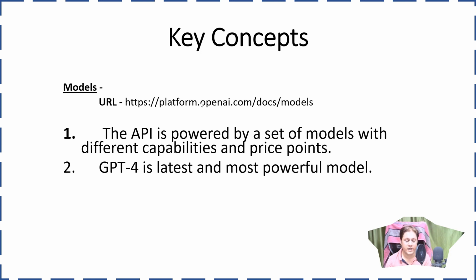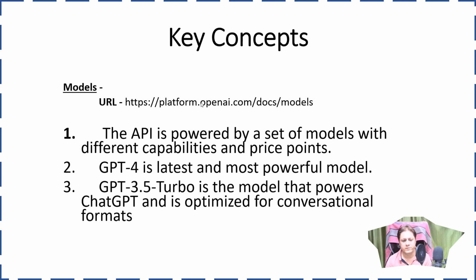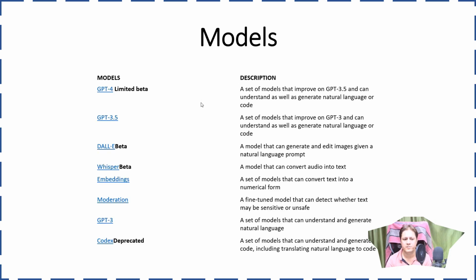GPT-4 is the latest model and it is the most powerful model. It has been created on top of GPT 3.5, and GPT 3.5 Turbo is the model that powers ChatGPT. It is for conversational formats like the chatbot, question completions and whatever things we do. It's not for image generation and all. So these are the models.